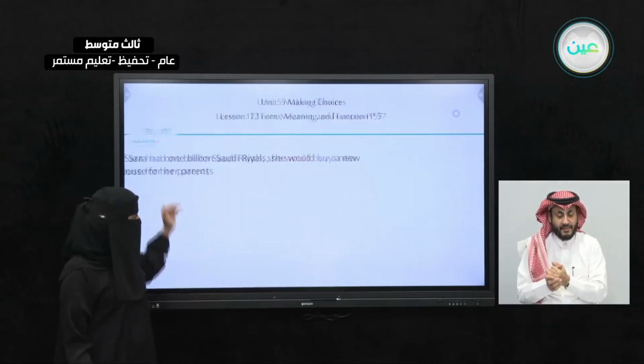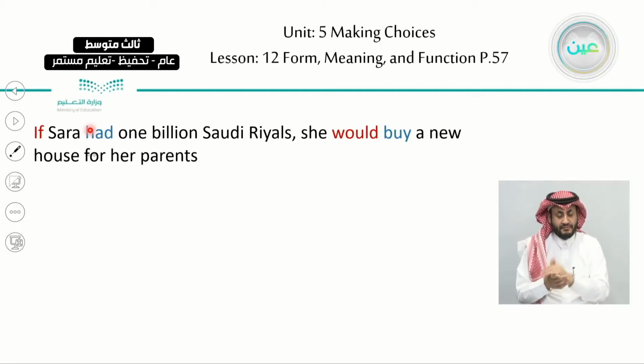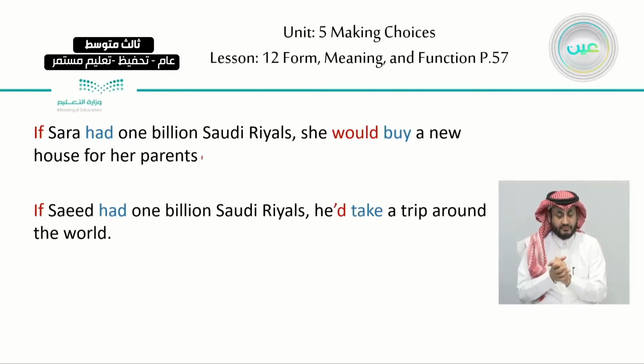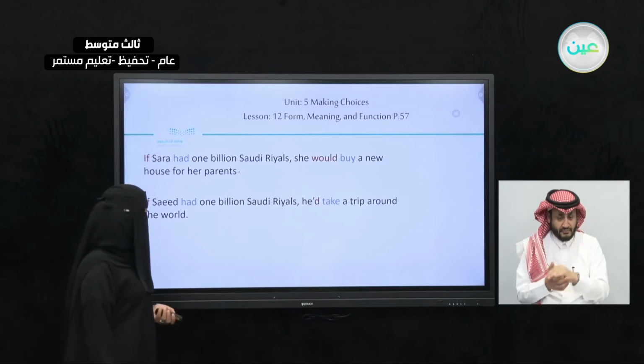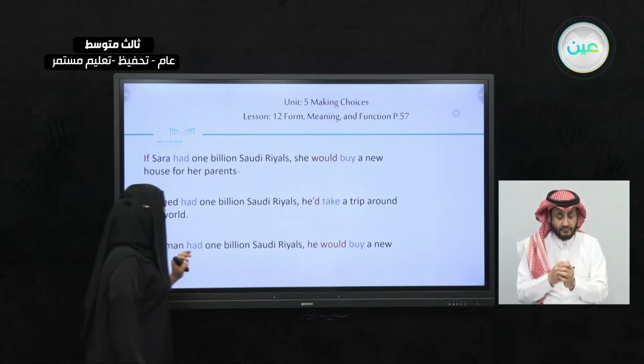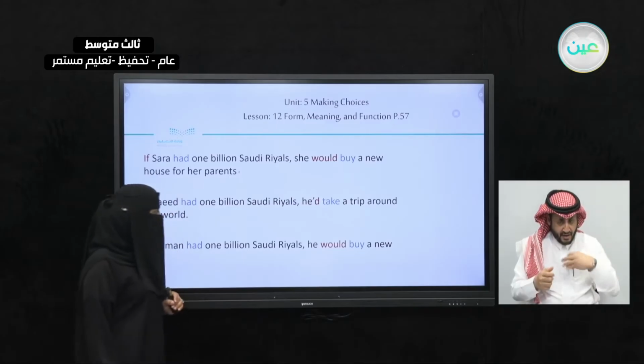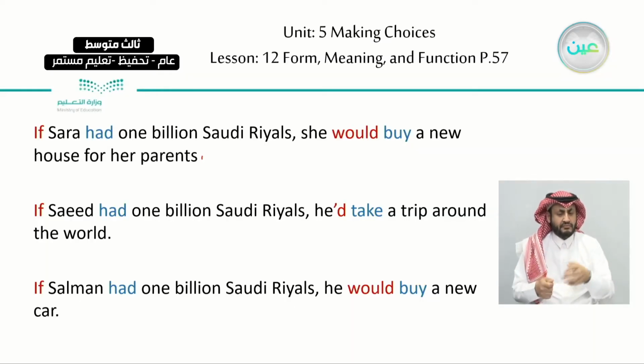Okay, I have these examples. If Sarah had 1 billion Saudi riyals, she would buy a new house for her parents. Here we have a full stop, sorry. Okay, the second sentence, if Saeed had 1 billion Saudi riyals, he'd take a trip around the world. Okay, he'd take a trip around the world. This is the second statement. The third one, if Salman had 1 billion Saudi riyals, he would buy a new car.